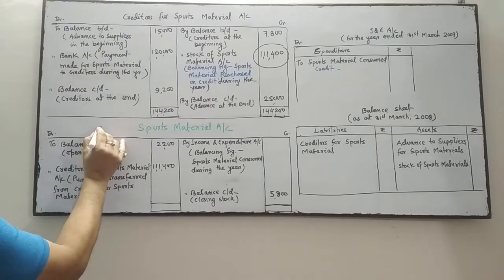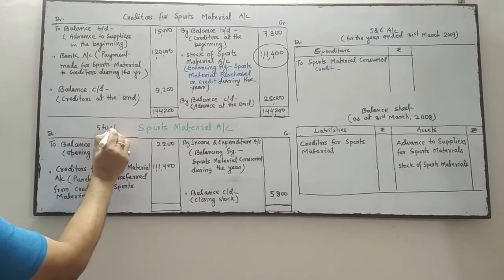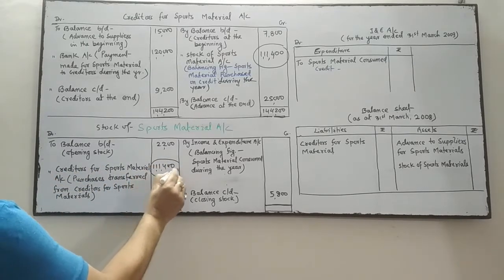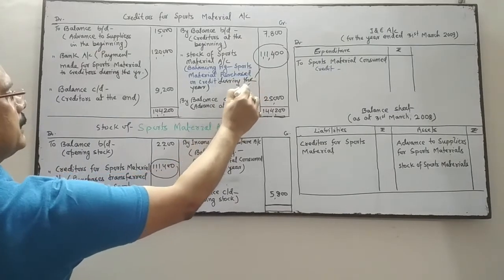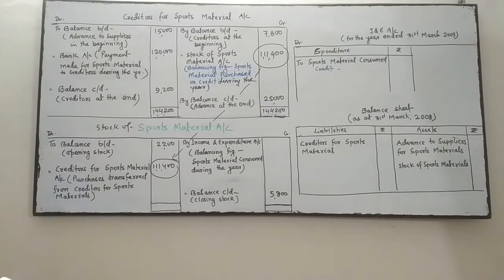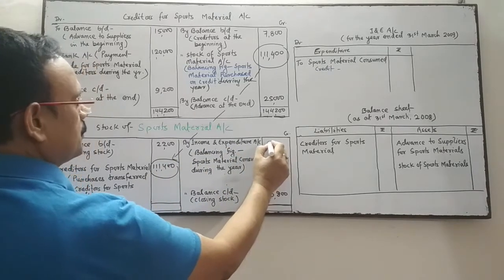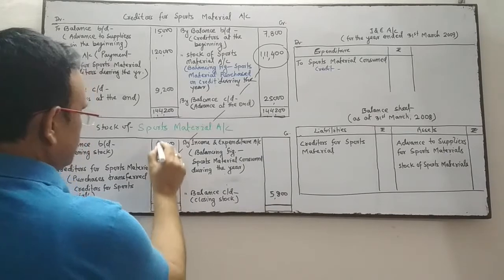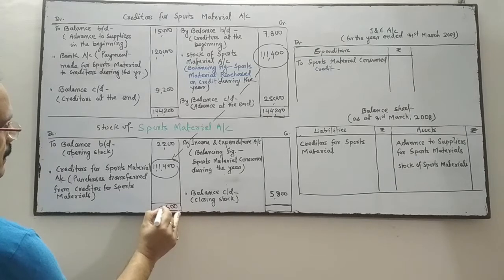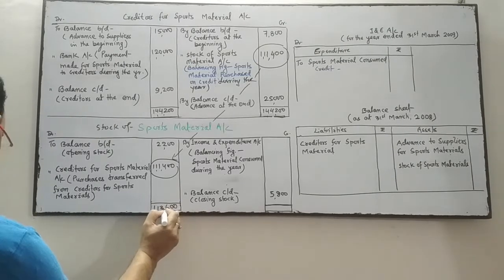You may write in this ledger stock of sports material. So stock of sports material account debit to creditors for sports material, 1 lakh, this amount from here. Okay. Now we'll calculate the difference amount. We'll do the total of this side. This side total is 1,13,600.